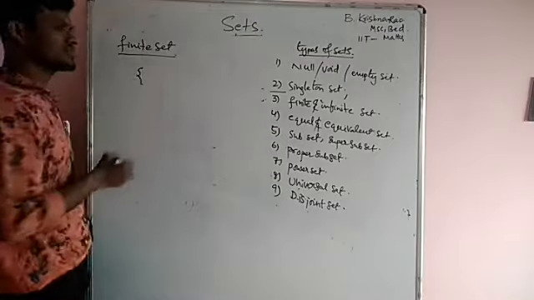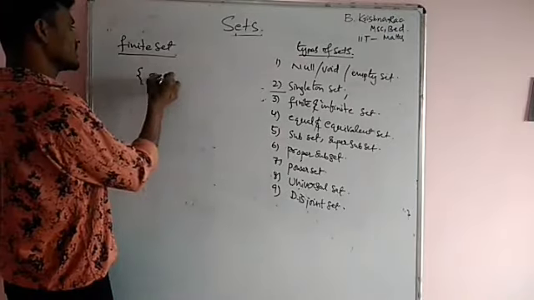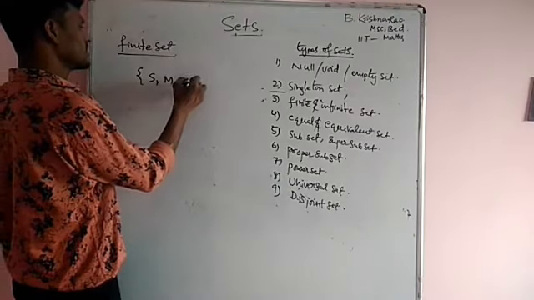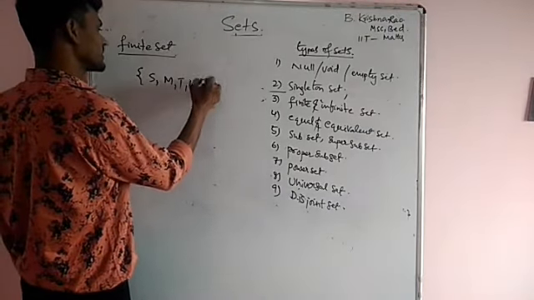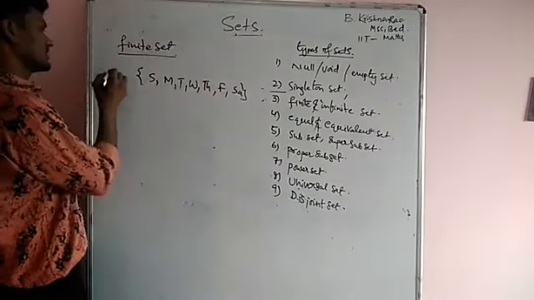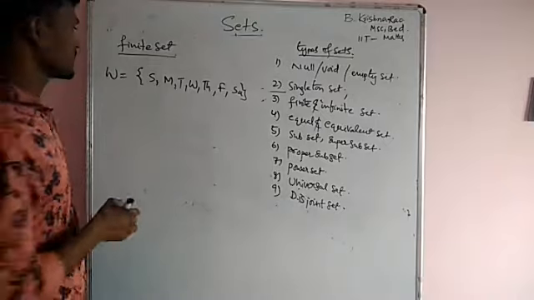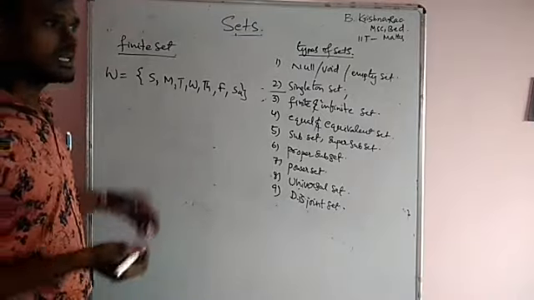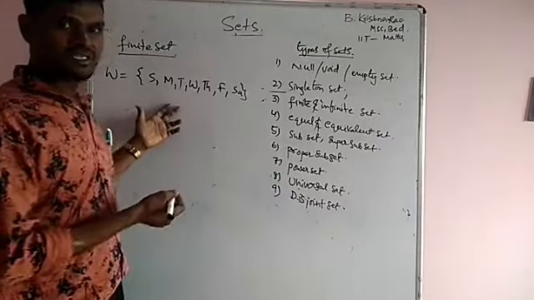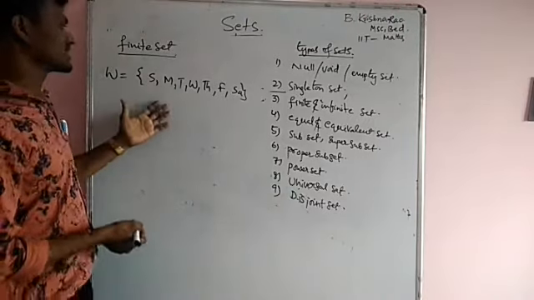Suppose the set of days in a week: Sunday, Monday, Tuesday, Wednesday, Thursday, Friday, and Saturday. Set of all English alphabets. Set of months in the year. This is a finite set.